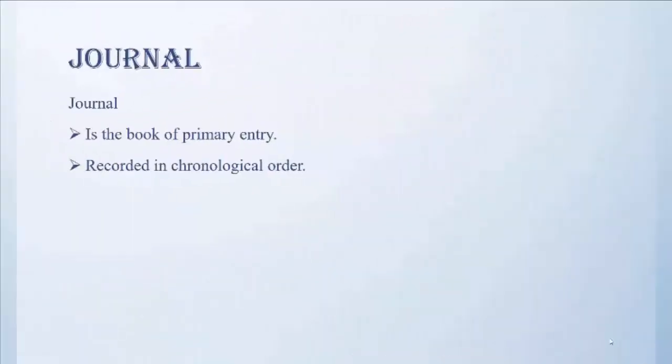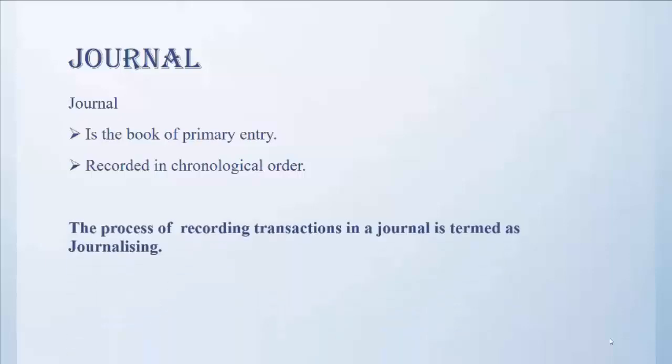So let's take another concept for today, which is journal. Journal is a book of primary entry where every transaction is recorded before being posted into the ledger. In journal, every transaction is recorded on a day-to-day basis in chronological order, that is the order in which they occur. It is a book of first entry or prime entry where every transaction is recorded firstly in journal, then in any other account. And the process of recording transactions in journal is known as journalizing.